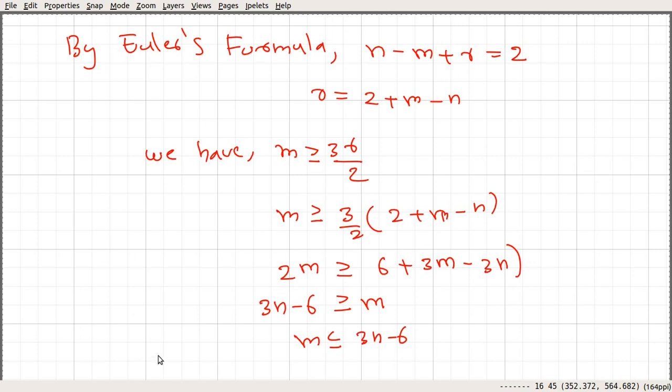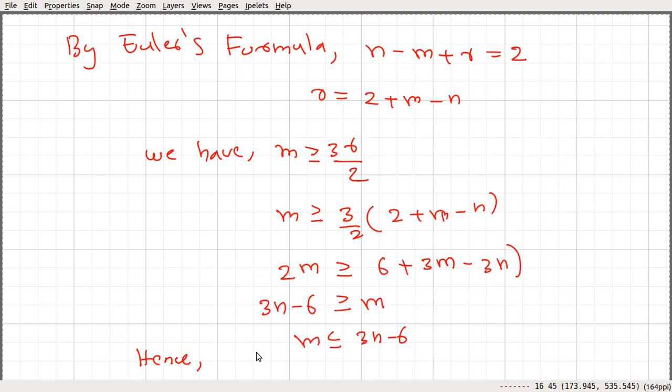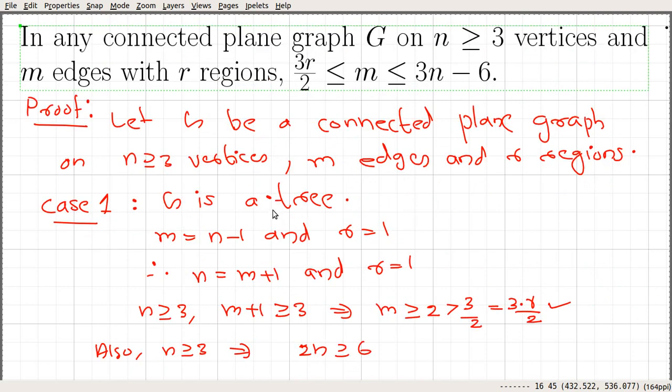So hence we have the lower bound 3r divided by 2, so 3r divided by 2 is less than or equal to m, and the upper bound is 3n minus 6. That's what we wanted to prove. So here we show for both cases: if G is a tree, this statement holds, and if G is not a tree also, then this holds. And hence the statement or the theorem.